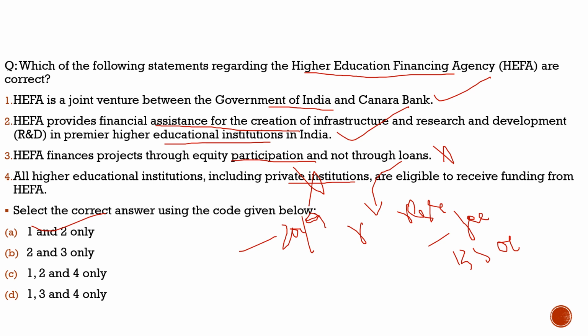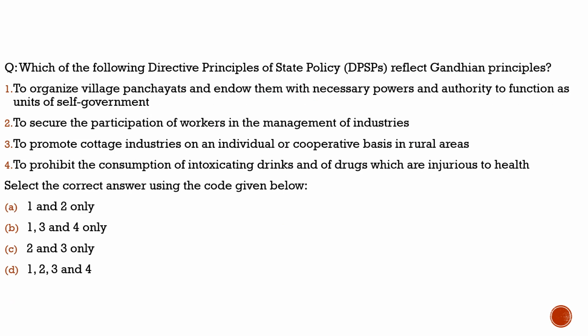Now with this, let's move to another part of our discussion where we will solve the static topic question today, and let's see what we have brought. Today's question is about the DPSPs. Let's see what the question says. Which of the following directive principles of state policy reflect Gandhian principles? So here we have brought the DPSPs. Now we have to see which of them reflect the Gandhian principles.